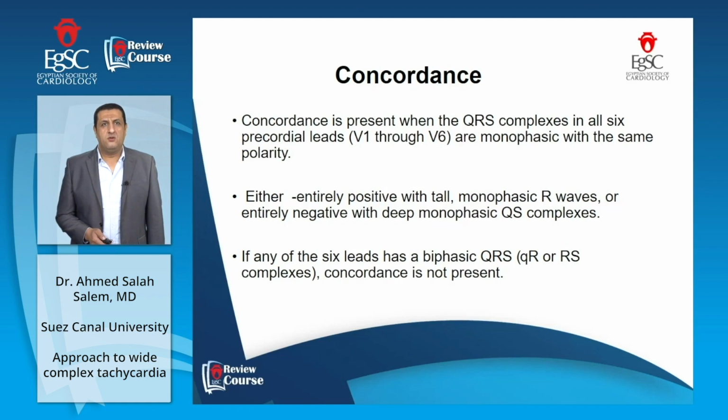Concordance. Concordance is present when the QRS complexes in all 6 precordial leads, V1 through V6, are monophasic with the same polarity, either entirely positive with tall monophasic R waves or entirely negative with deep monophasic QRS complexes. If any of the 6 leads has a biphasic QRS complex, a QR or RS complex, concordance is not present.